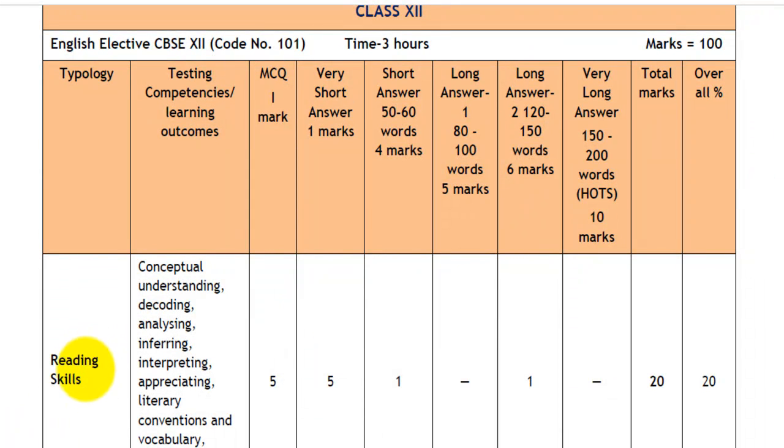First of all, the types of questions which are based on your reading skills, section A. There will be 5 1-mark questions which are multiple choice questions. Another 5 very short answer questions which carry 1 mark each. There will be 1 short answer question which has to be attempted in 50 to 60 words and will carry 4 marks. There will be 1 long answer 2 type of question which has to be attempted in 120 to 150 words and will carry 6 marks. It will total to 30 marks.